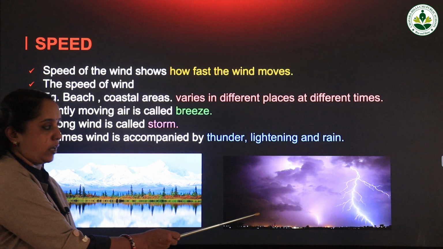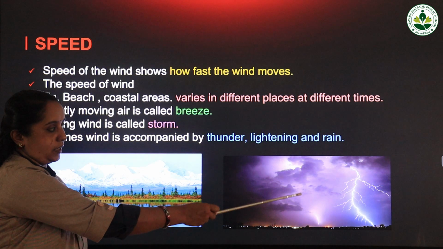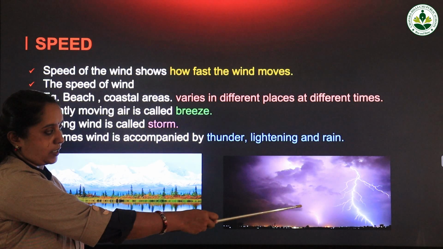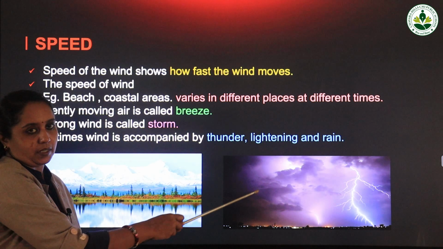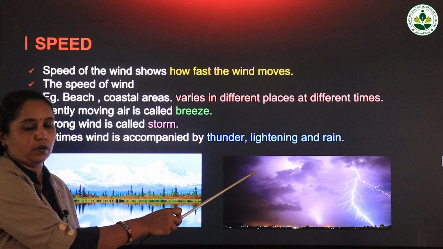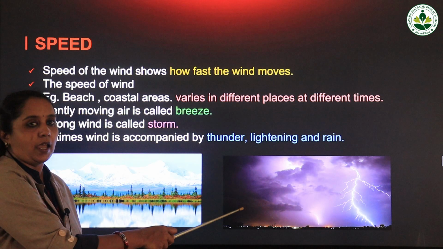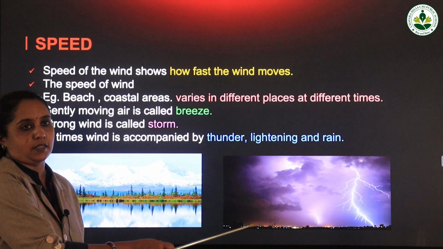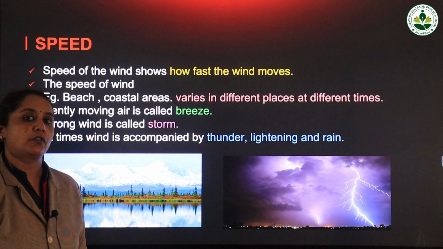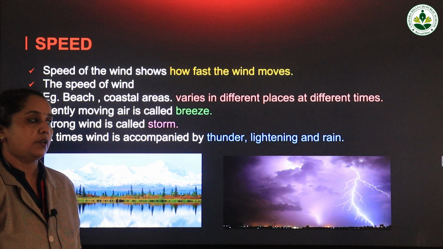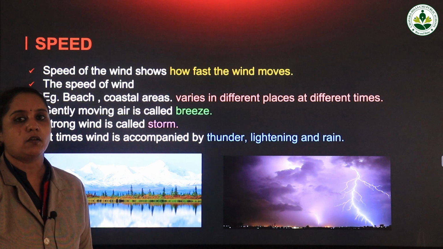What about the second one? Here you can see thunder and lightning, and you can see clouds are dark. That means it's going to rain, and there will be thunder, lightning, etc. So at that time, how will be the speed of the wind? Speed of the wind will be very fast. So in some cases, a storm also can occur there.